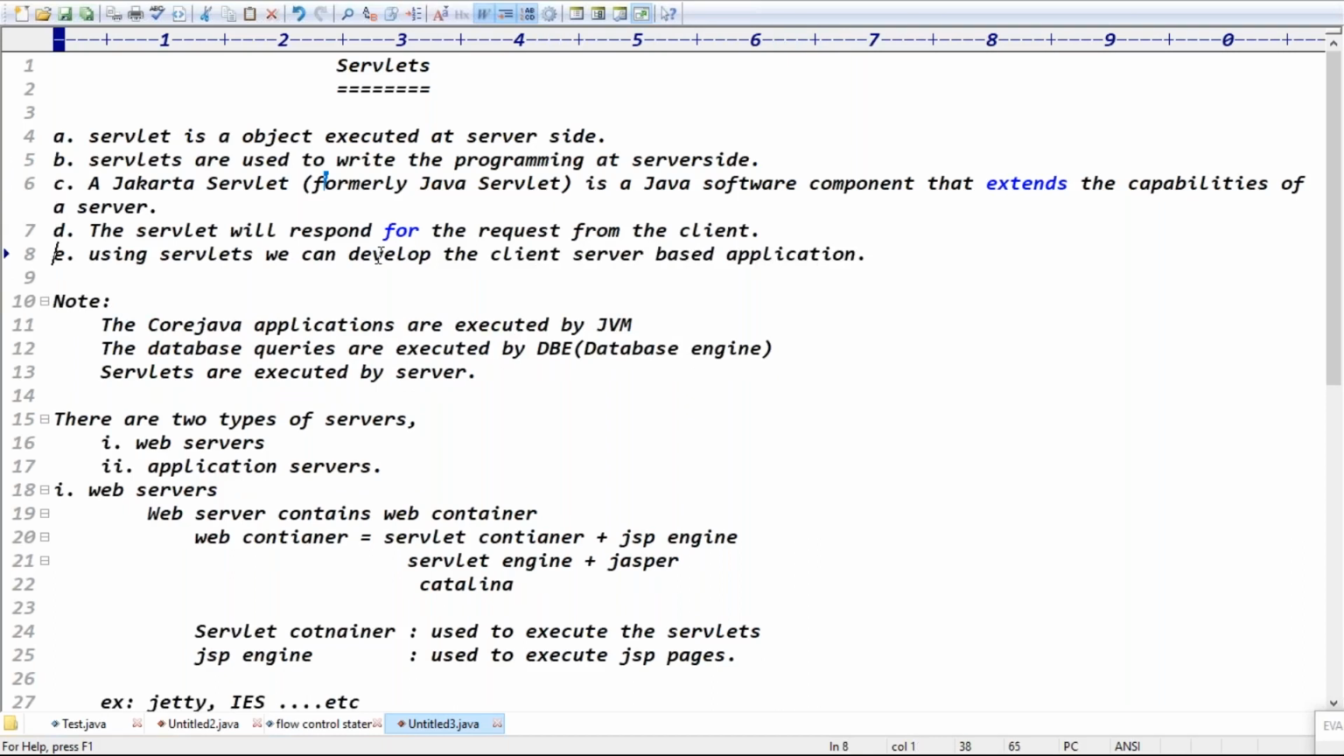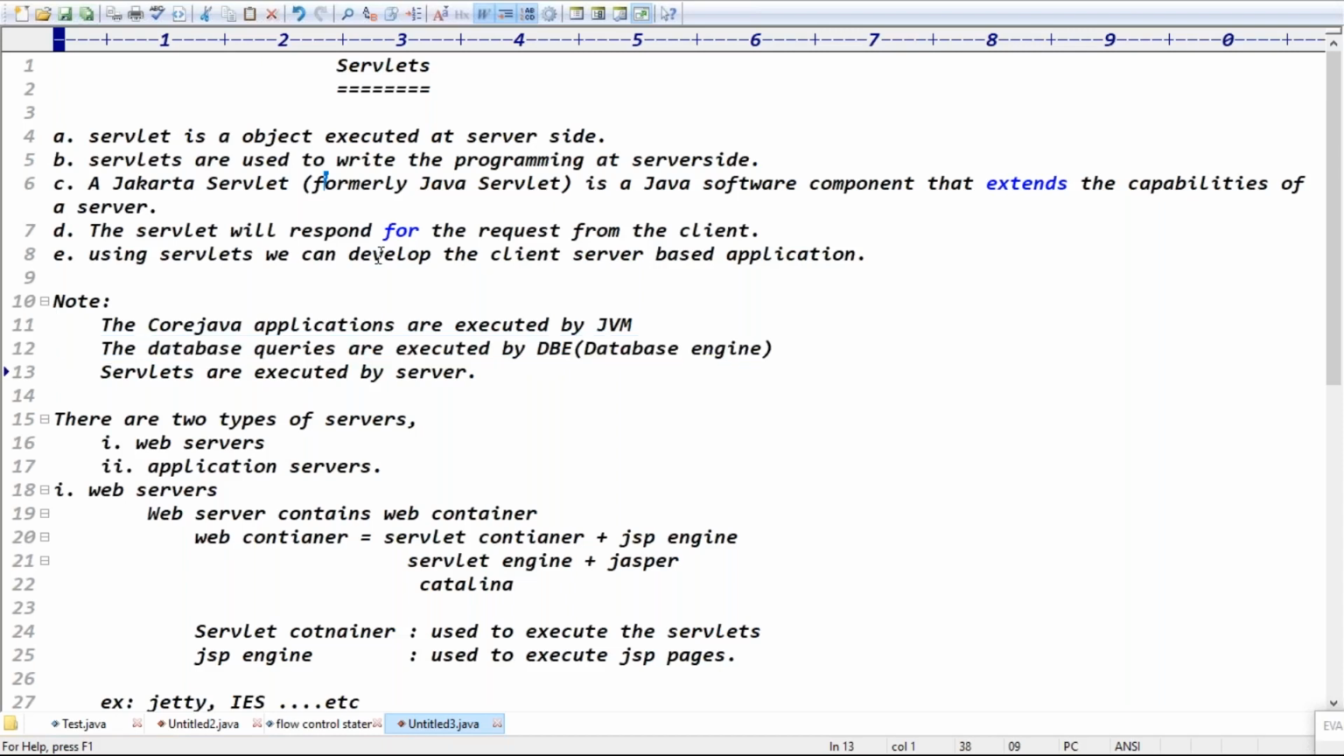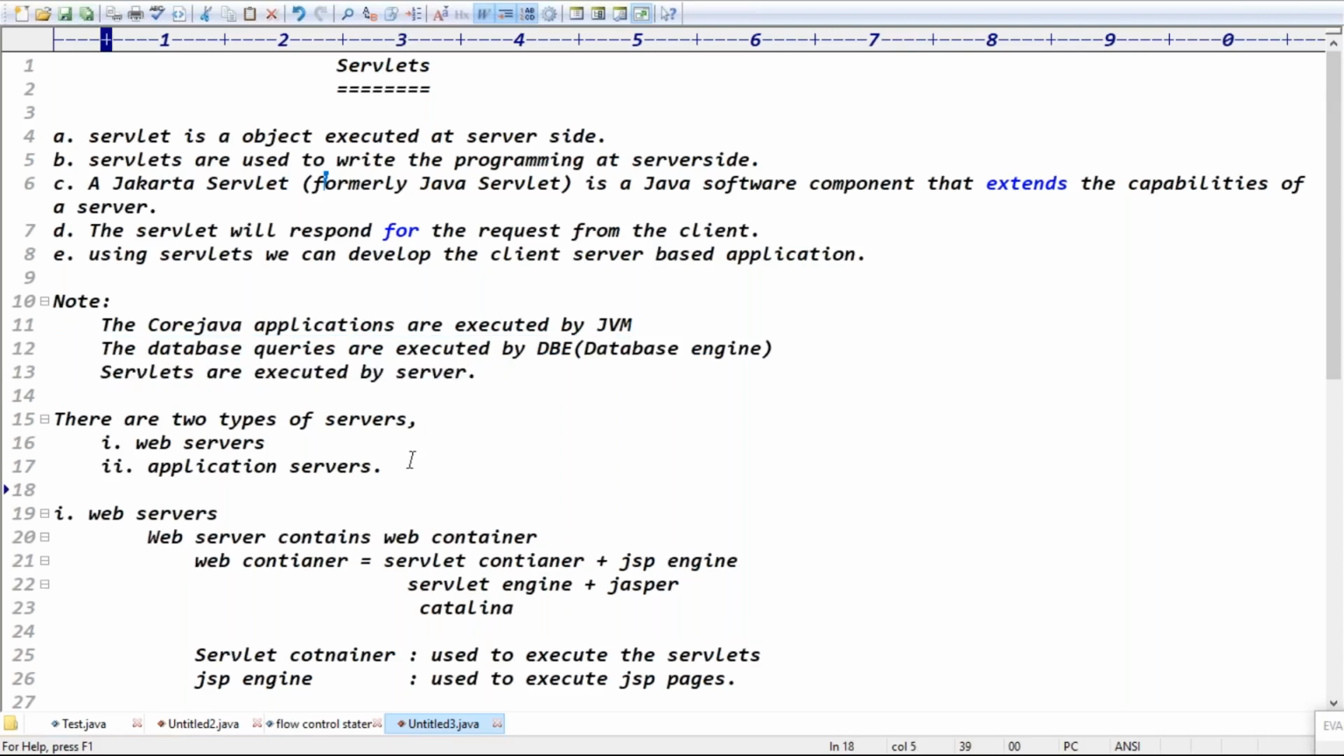And the second point: core Java applications are executed by JVM, the database queries are executed by the database engine, and the servlets are executed by what, guys? Servlets are executed by server, right? So in your system, first you install the server, guys. How many types of servers do we have? There are total two types of servers. What are the two types, guys? Web server and application server, right?